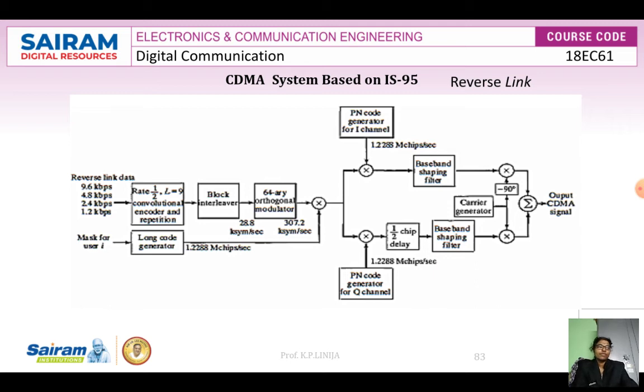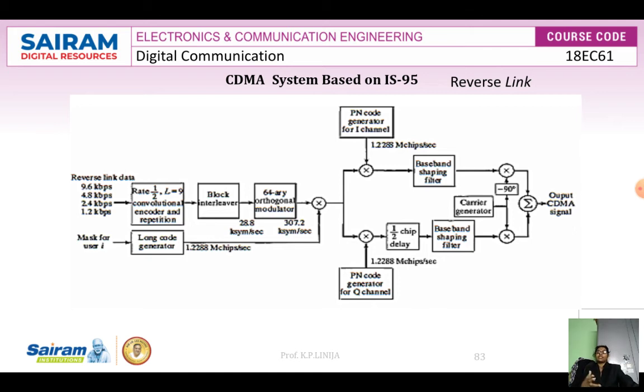It is clear that the 576 encoded bits are block interleaved, and after the block interleaver they are passed through the modulator. Here we are using a 64-ary orthogonal modulator. The data are modulated using M equal to 64, which is an orthogonal set of Hadamard sequences.